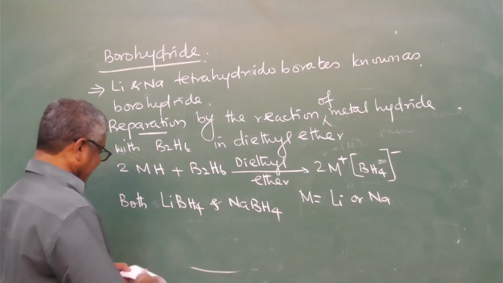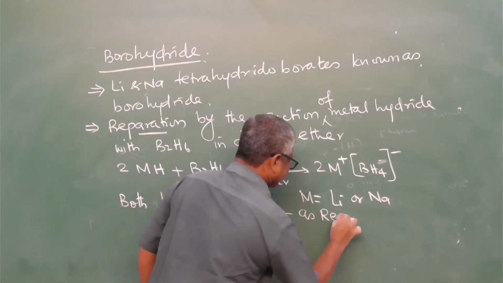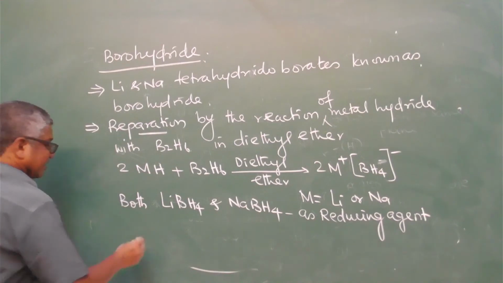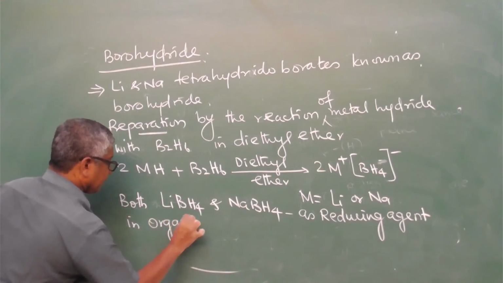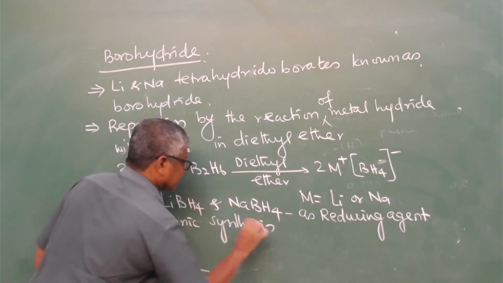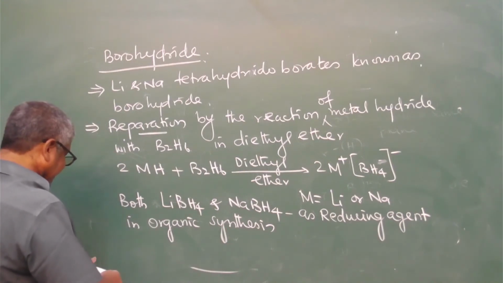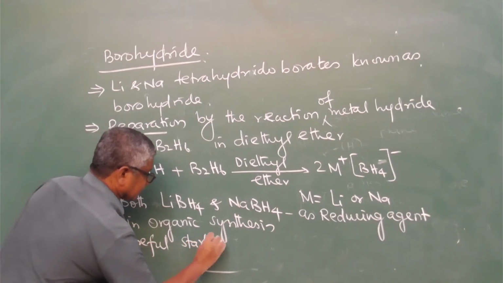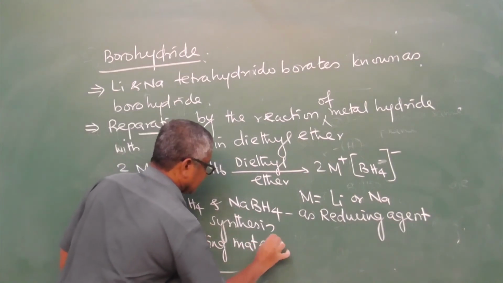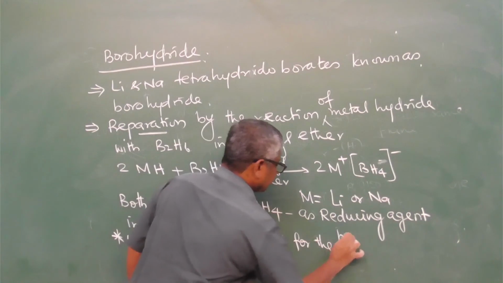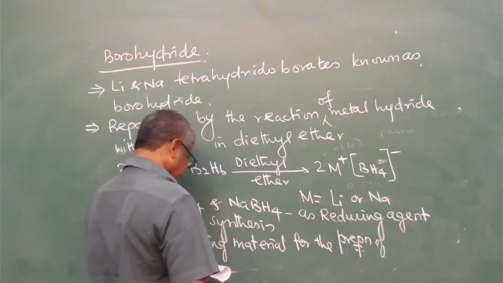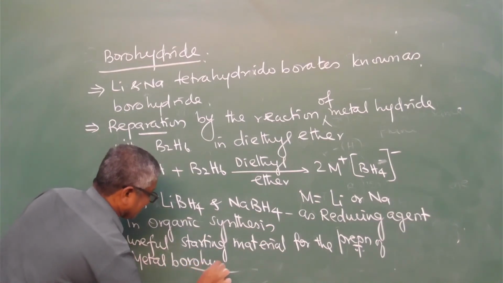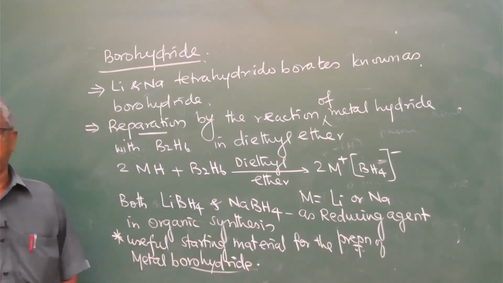Lithium borohydride and sodium borohydride are used as reducing agents in organic synthesis, and it is a useful starting material for the preparation of metal borohydride. Preparation of metal borohydride.